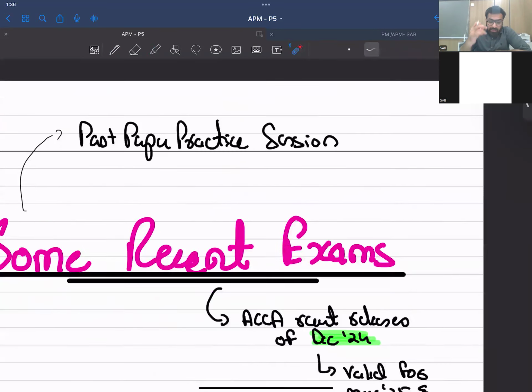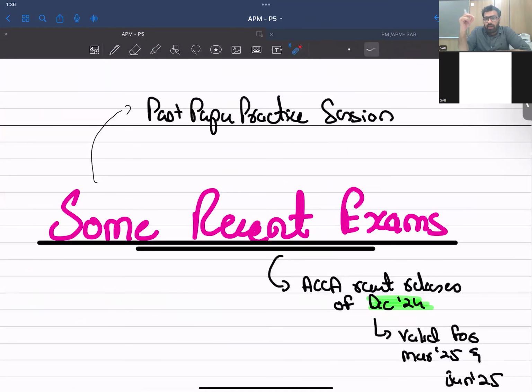As I've always said, these past papers are kind of a medicine. If you're doing too many old past papers, it's good for drafting, but it won't affect the way the new past papers are done that much. The reason is that this will let you know what the examiner is testing nowadays, right? So I'll be conducting daily and regular classes for these past paper practice sessions for SPL and APM.